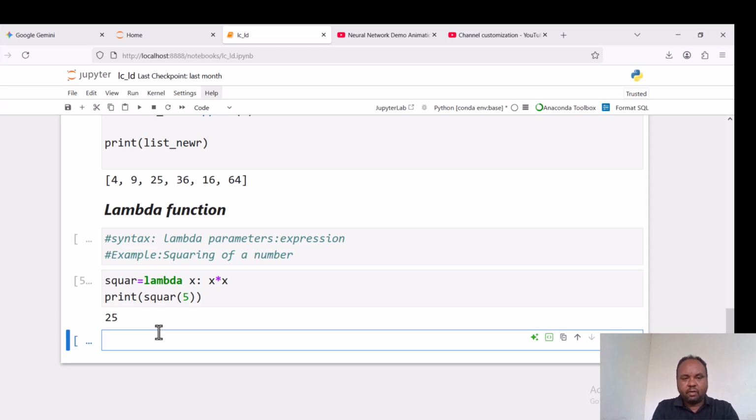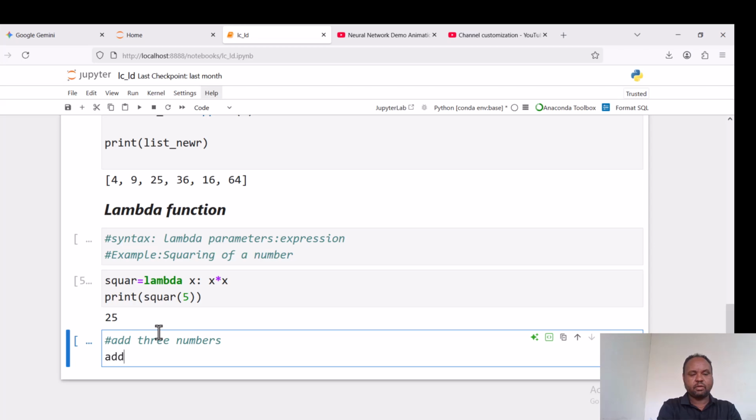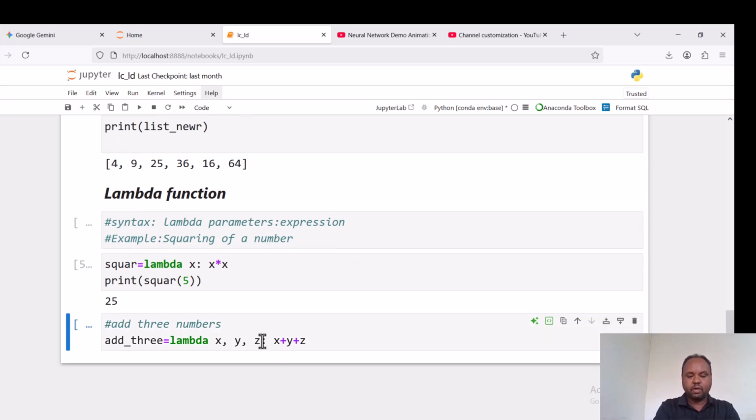Lambda can also take more than one parameter. For example, add three numbers. In lambda, add three numbers: lambda x, y, z: x plus y plus z.